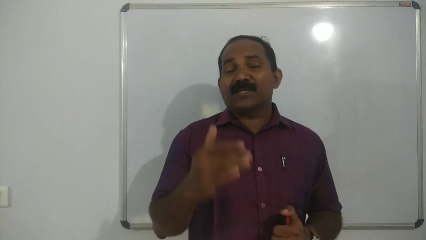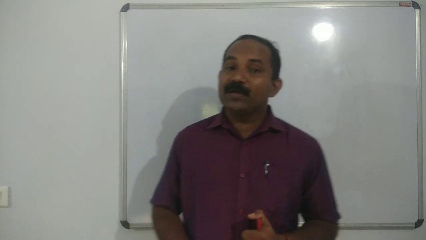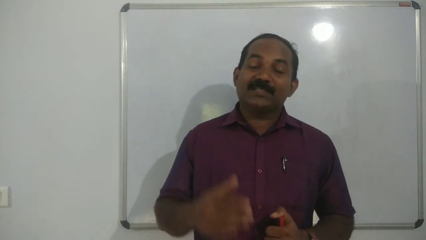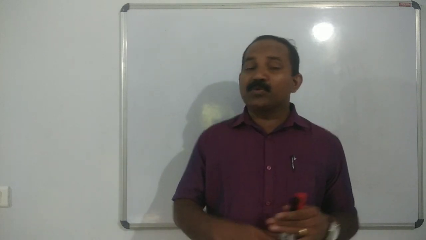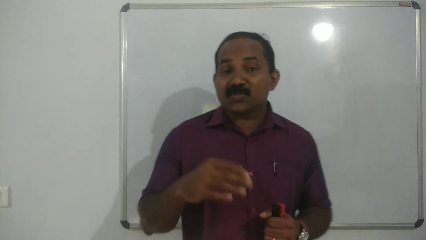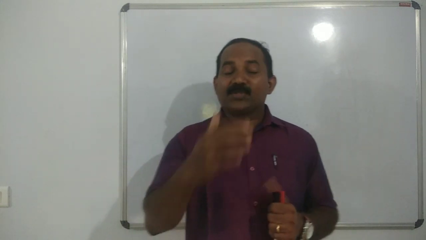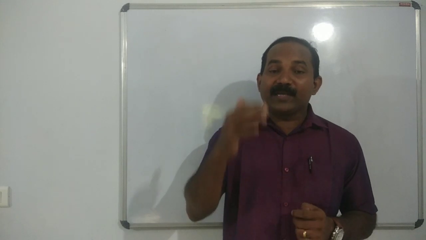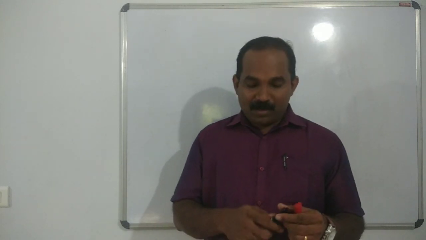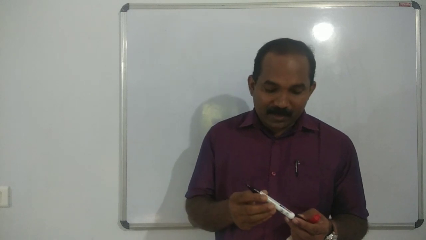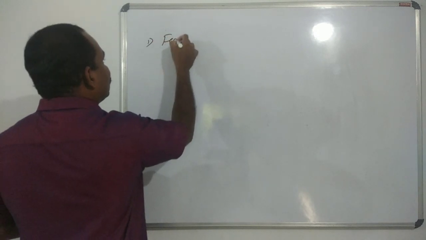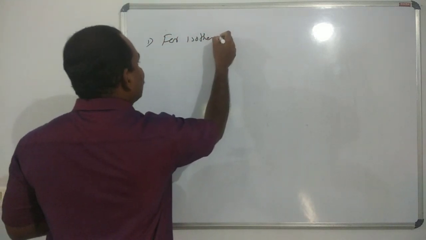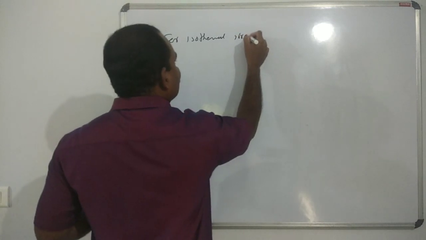Okay, next is the first law of thermodynamics. Delta U is equal to Q plus W for reversible as well as irreversible changes. Delta U is equal to Q plus W can be expressed for isothermal, irreversible and reversible changes as follows. First one, for isothermal irreversible change.